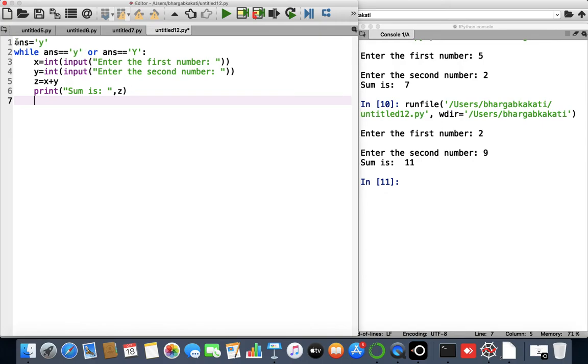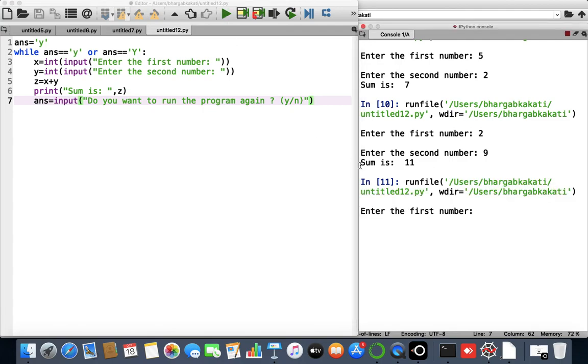Now in what variable have we taken the initialization condition? Initialization condition we have taken in the variable ans. So let's write ans equals to, as it is a string, I'll just take input. Do you want to run the program again? Let us just ask this to the user, and I'll just give a prompt like y/n. Okay, and we are done here. This is known as the update condition.